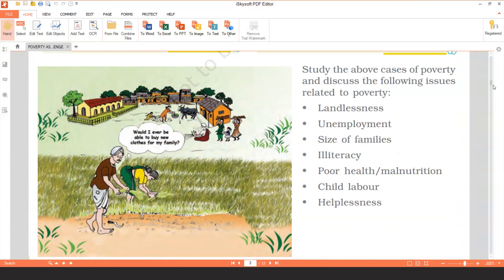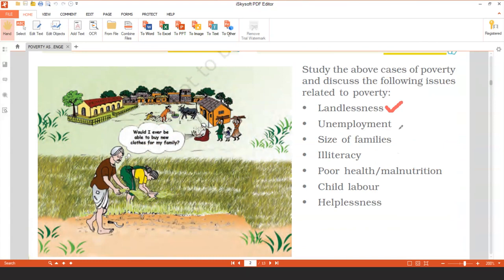After studying both these cases or the stories, these following issues are related with the poverty. From the two stories, what do we sum up? These points are there. The first point is landlessness. We have seen that the rural person in the story doesn't have land, so he is below the poverty line. There are so many farmers in our country who do not have land of their own, due to which they suffer, and they have to do all kinds of odd jobs for very little wages. That is why they are below the poverty line.